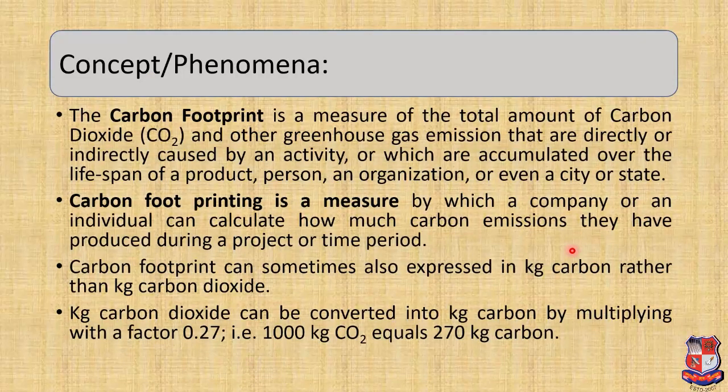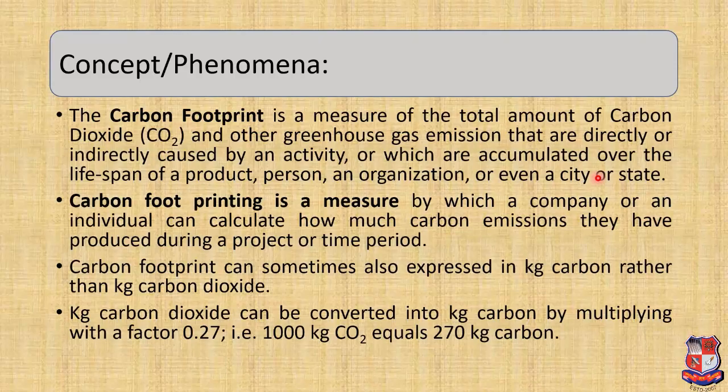Now starting with the concept of the topic, that is what is basically carbon footprint. Carbon footprint is a measure of the total amount of carbon dioxide, that is CO2, and other greenhouse gas emissions that are directly or indirectly caused by an activity or which are accumulated over the lifespan of a product, person, an organization, or even a city or a state.